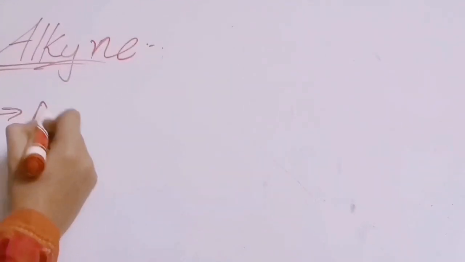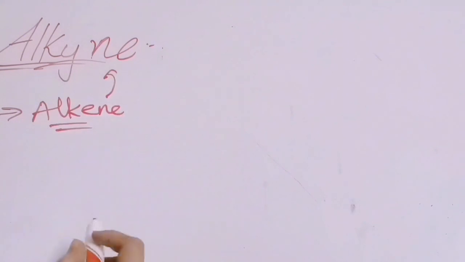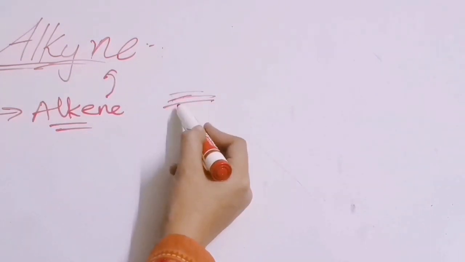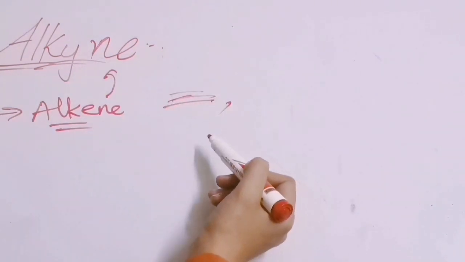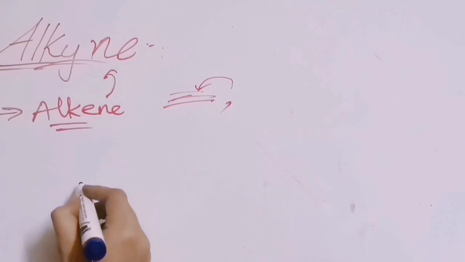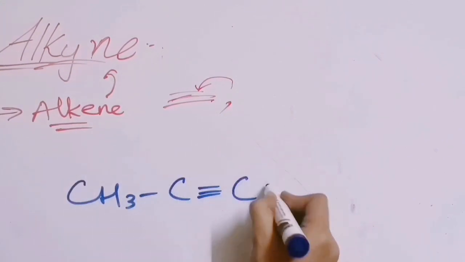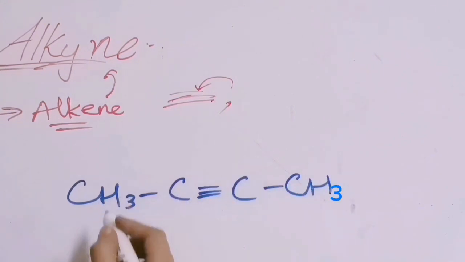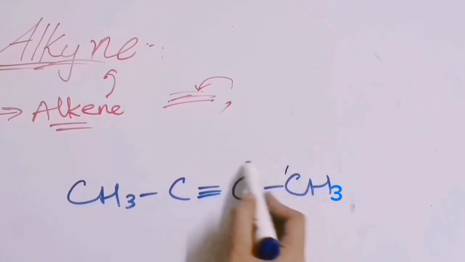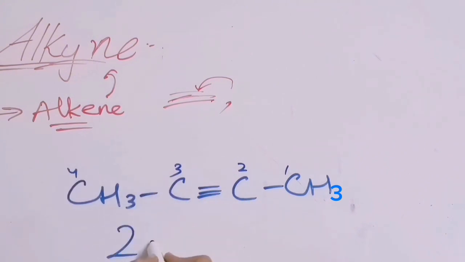Now the rules that we studied for alkenes will be the same for alkynes. It means that the triple bond will get the lowest number. If a substituent is attached, then again the triple bond will get the lowest number. Let us take an example. First here CH3, C triple bond C and CH. In this case what will be the name? It is present on 1, 2, 3 and 4. It is present on the 2nd position, so we will write 2.